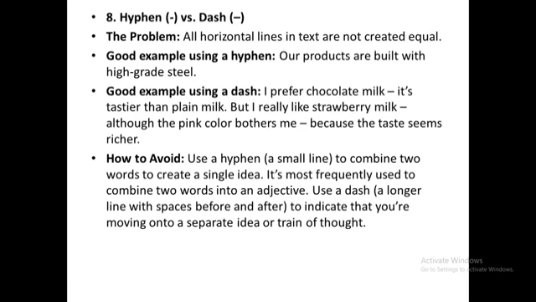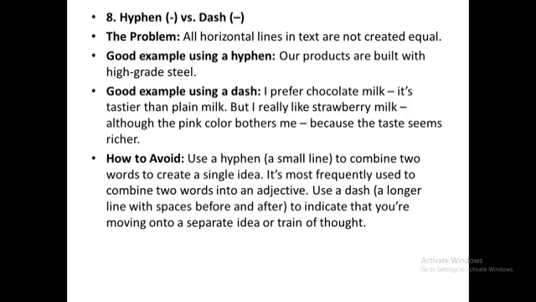A good example using a hyphen: our products are built with high-grade steel. So after "high" we are using a hyphen. A good example using a dash: I prefer chocolate milk, it's tastier than plain milk, but I really like strawberry milk, we are using a dash here, although the pink color bothers me. So a dash is there because the taste seems richer. So now this is the example and how we have to avoid this.